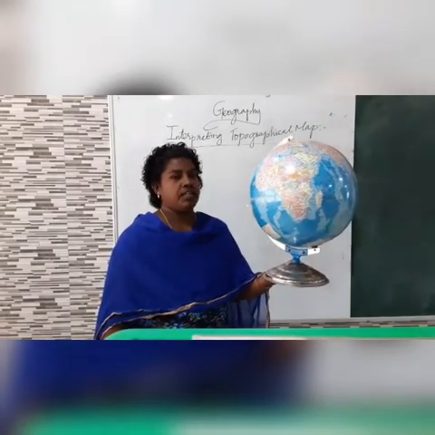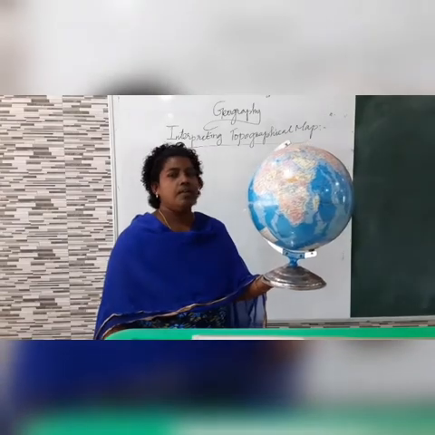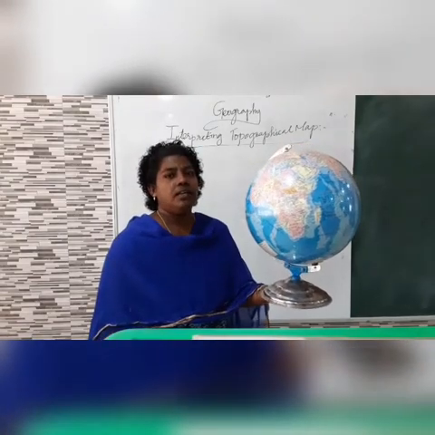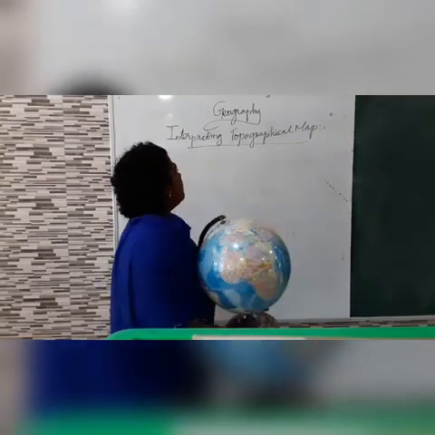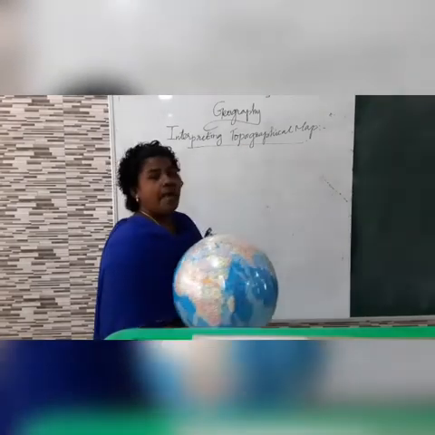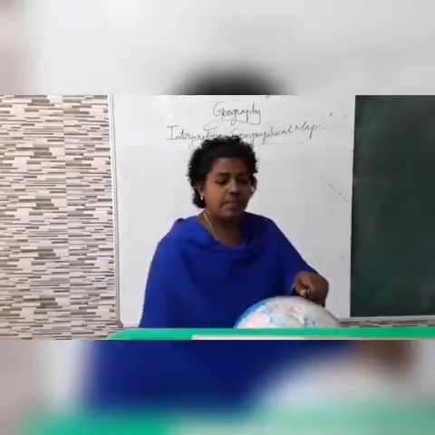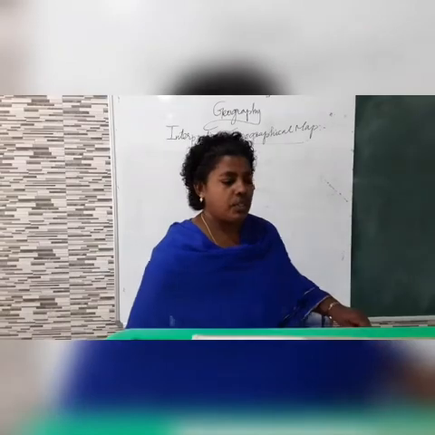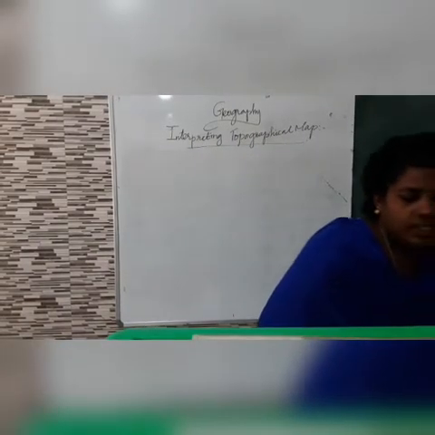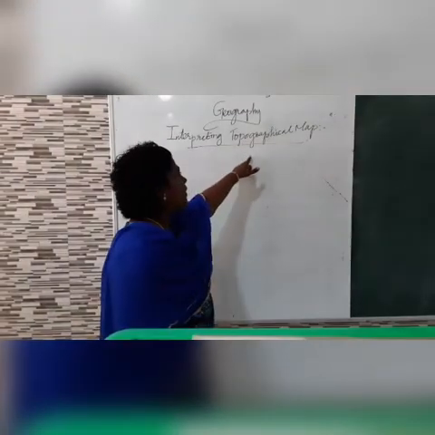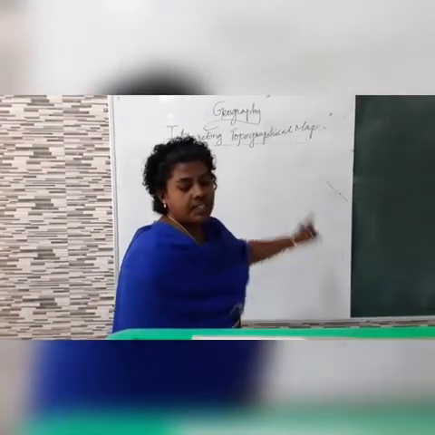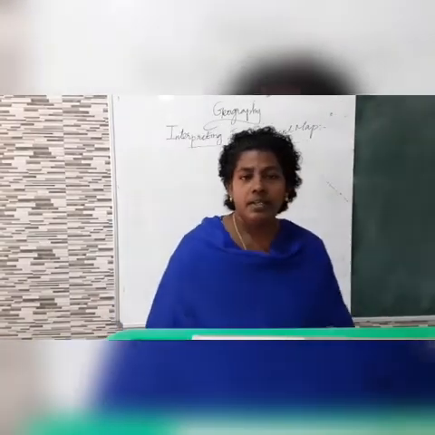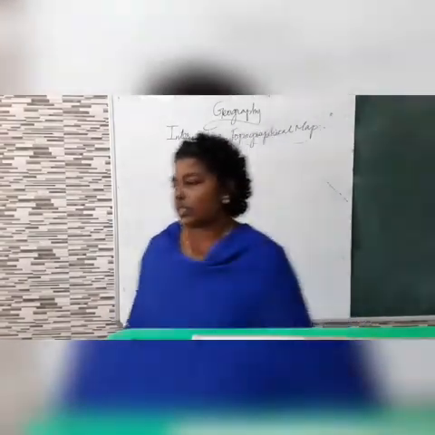That's why we say a globe is a miniature model of the earth. In the same way, topographical maps are the representative of the geographical features.